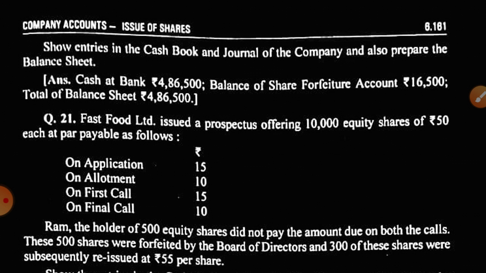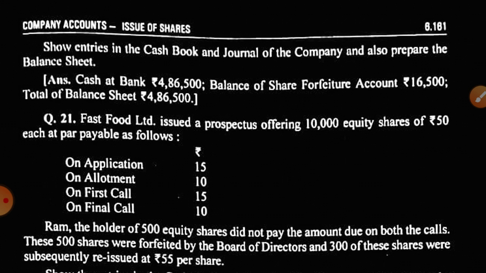We are dealing with chapter number 6 of ISC class 12, issue of shares. I have told you about forfeiture of share and its reissue. Today we are going to do the questions related to the same topic, and I hope the questions given in the previous class were attempted by all the students and they are able to solve them.